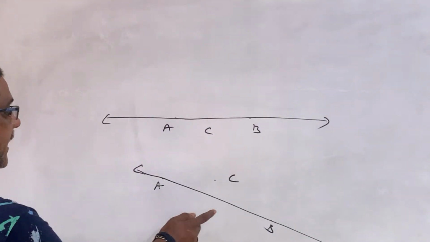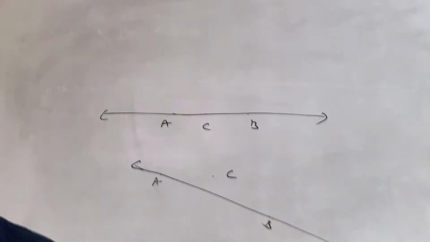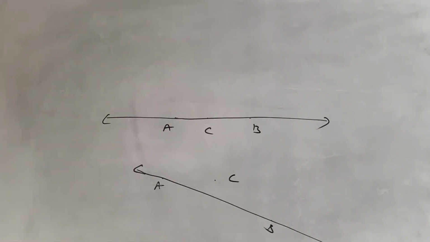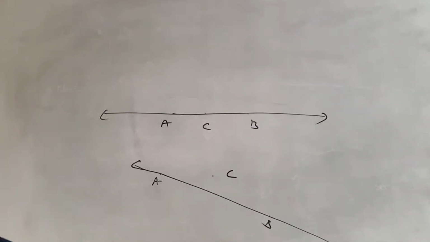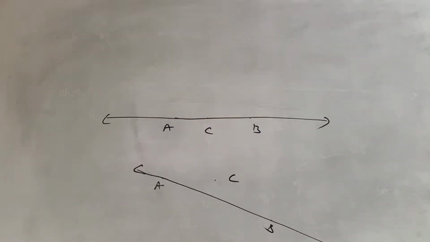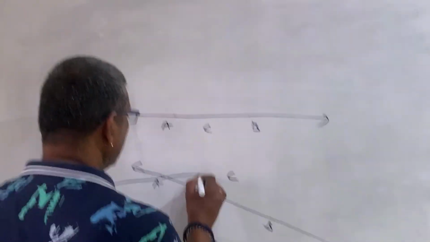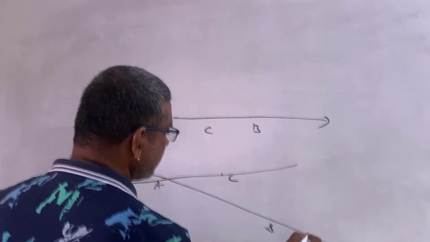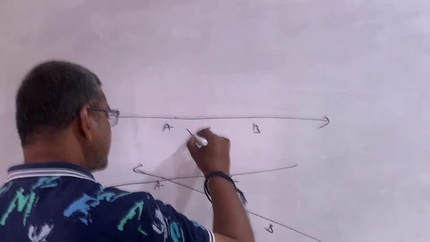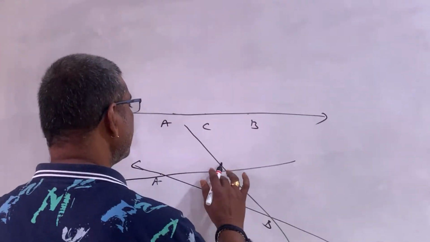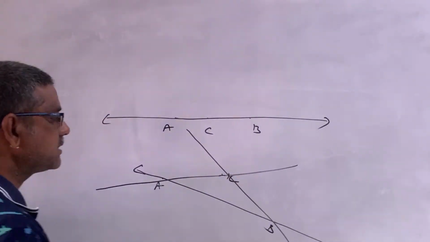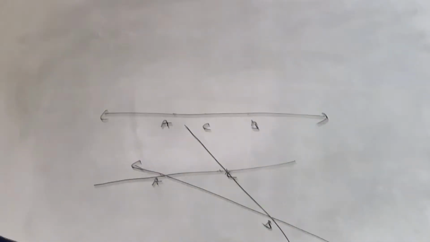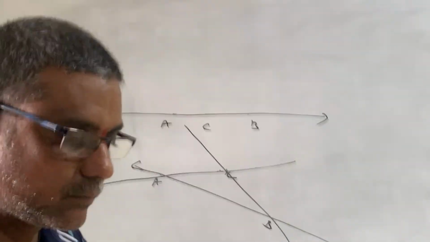But when you see the second case, 3 points A, B, C. Passing through AC, we can draw a line. Passing through AB, we can draw a line. Passing through BC also we can draw a line. But there are 3 different lines, not the same line.